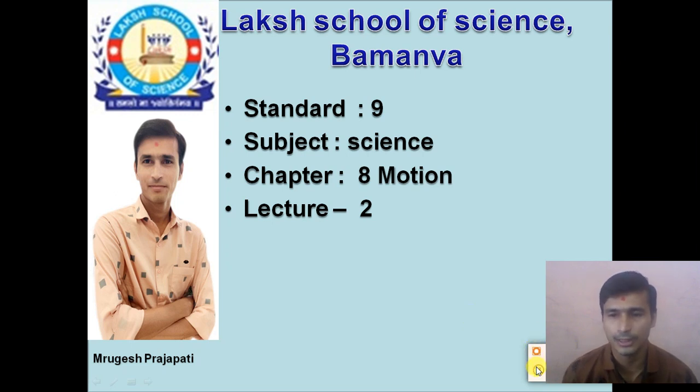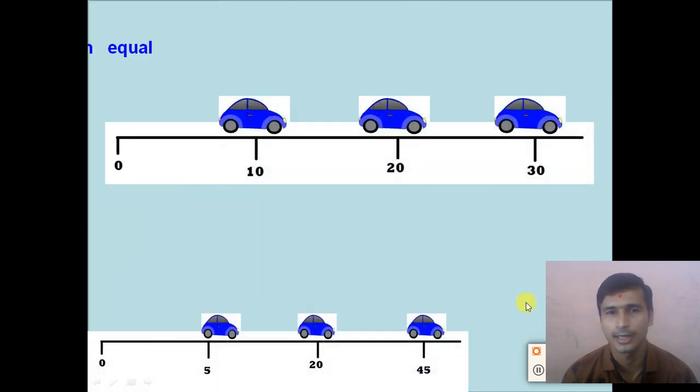So before that we understand that some body covers equal distance in equal time intervals, and some object covers unequal distance in unequal time intervals. So according to how much distance is covered in the same time interval, the motion can be classified into two different categories.